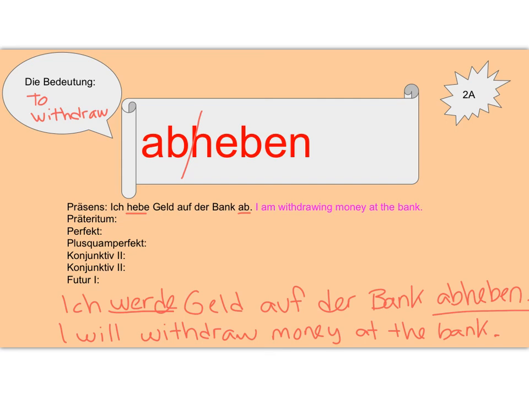So spend some time looking at the rest of the verbs from this chapter and fill in your Futur I sentences. If you end up with more time, look at some of the previous verbs you've had and fill in the Futur I line on those verb slides. It's great to keep up with these slides so that they don't come and surprise you at the end of the year that you haven't filled them in. Viel Glück!